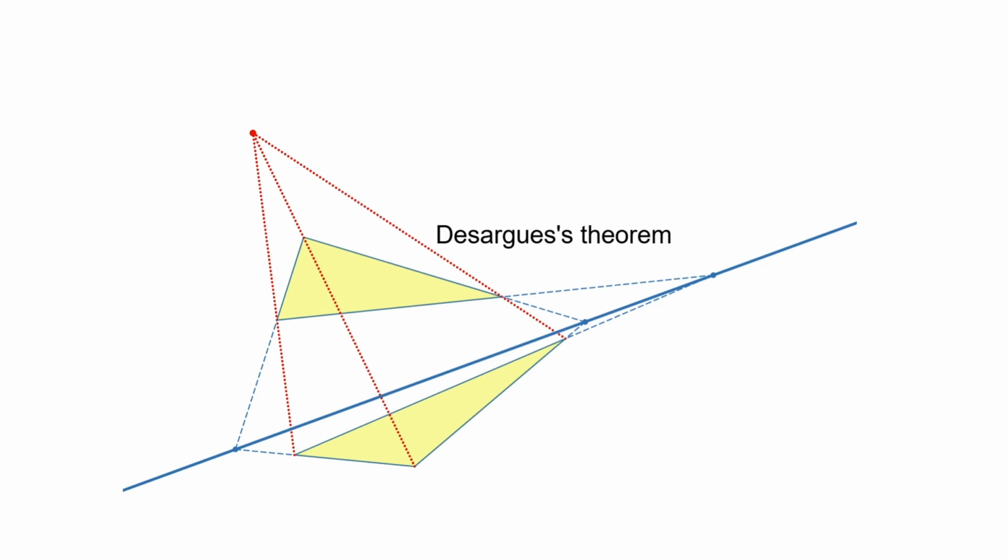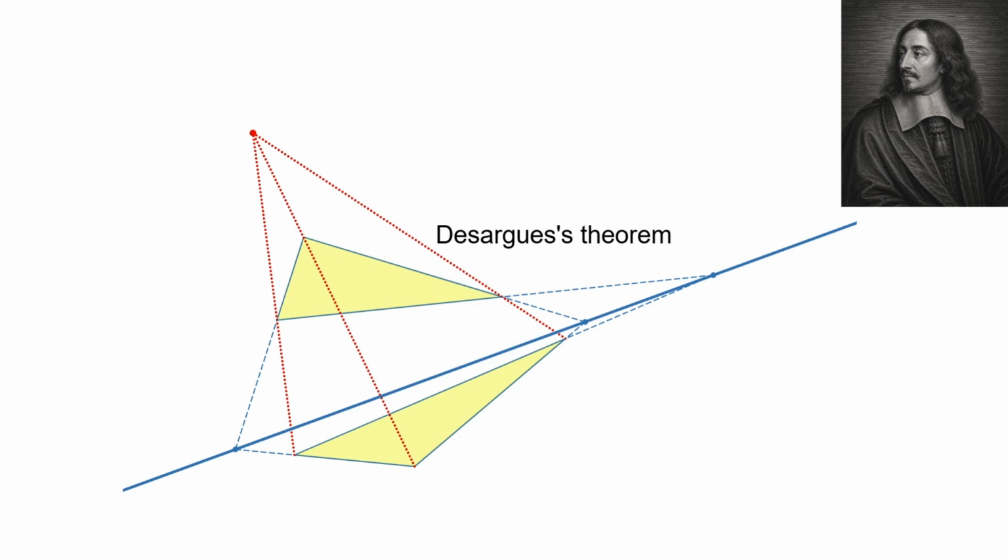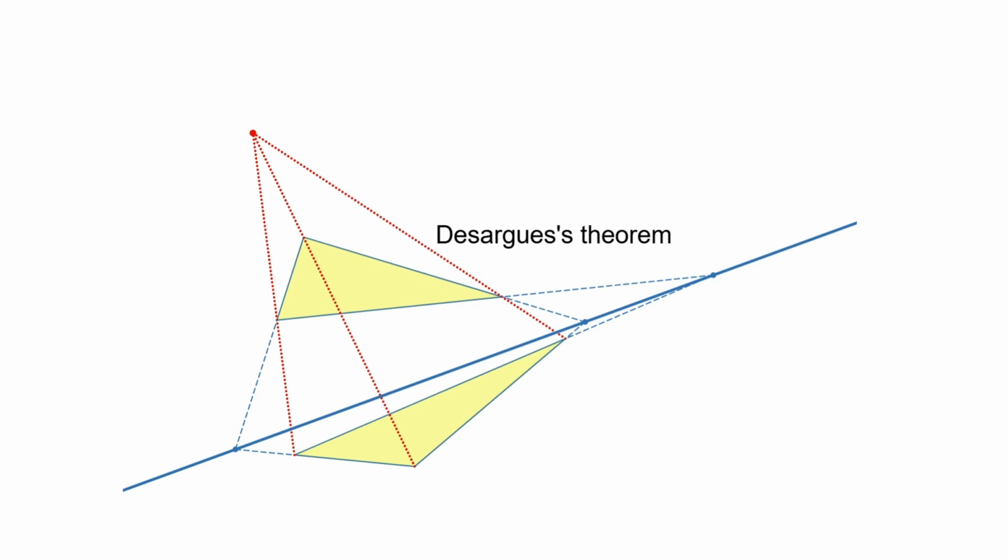in projective geometry. First formulated by Gerard Desargues in 1639, this theorem reveals a deep equivalence between perspective from a point and perspective from a line.